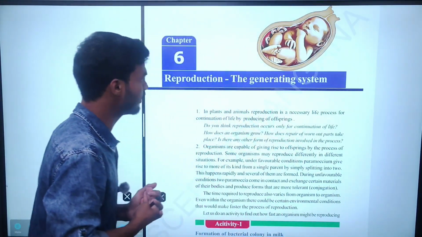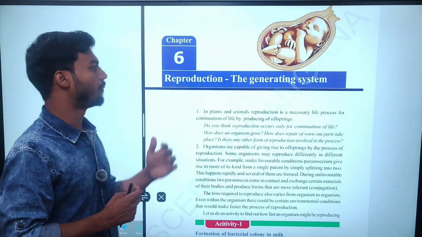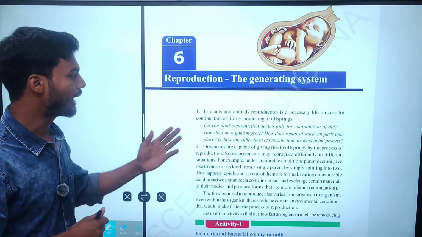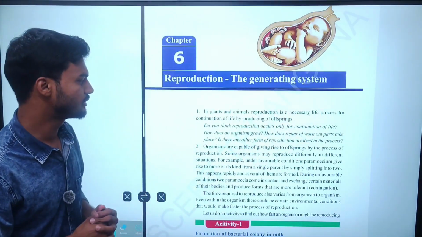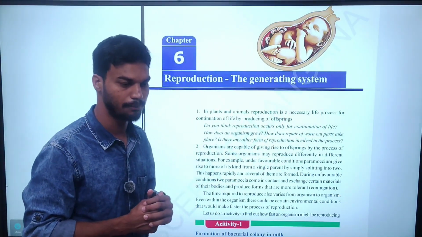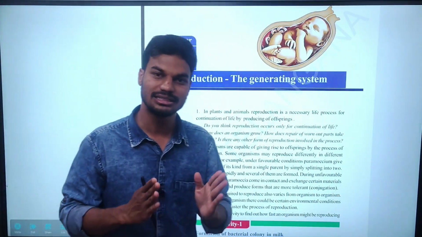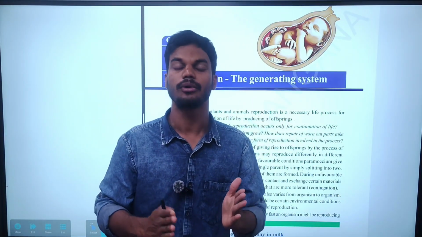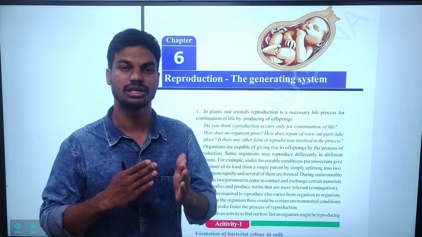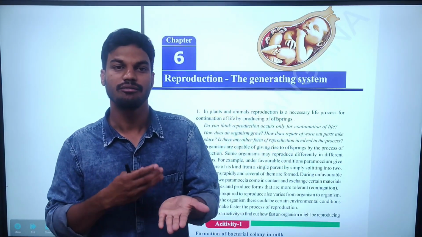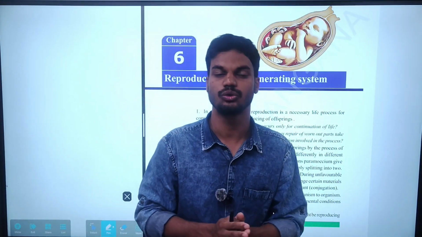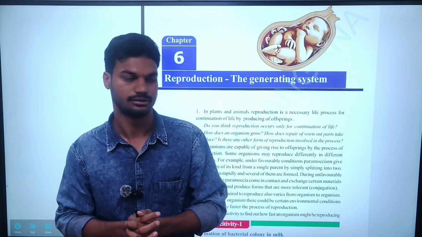So coming to our chapter, reproduction, the generating system. In plants and animals, reproduction is necessary for the life process, for continuation of life by producing offspring. Simply, reproduction is a biological process giving rise to a new individual, an offspring. Simply, animals giving birth to their new babies is known as reproduction.